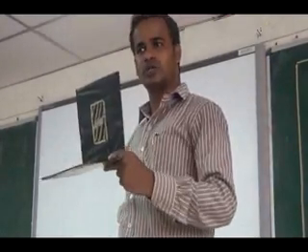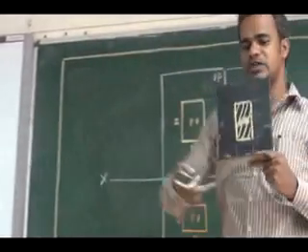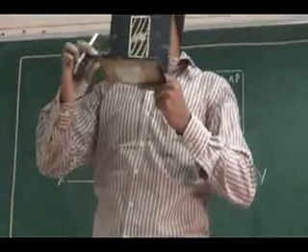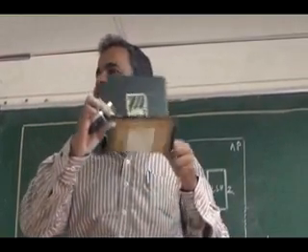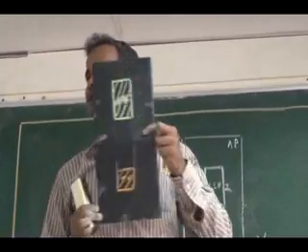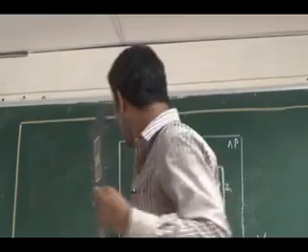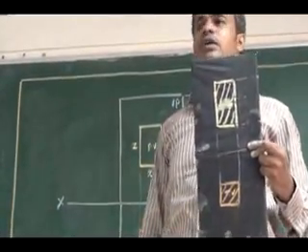Now I am tilting towards you, so I am going to draw it on a two-dimensional one. The front view you can see as it is on the vertical plane, right? Top view is on the horizontal plane. I cannot see it as it is in a three-dimensional setup. So using this second assumption, I am going to rotate the horizontal plane 90 degree clockwise, so it will be a plane sheet. You will get front view and top view together, vertically aligned. The front view I will be getting above the reference line, and the top view is below the reference line.